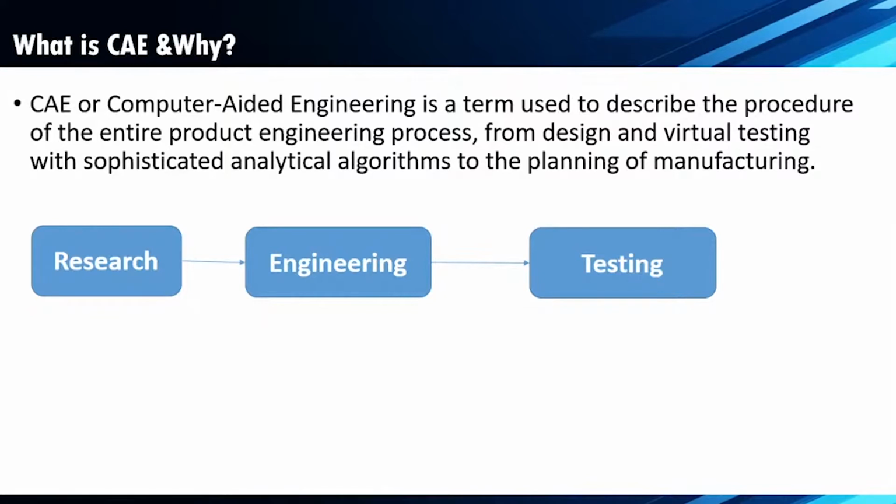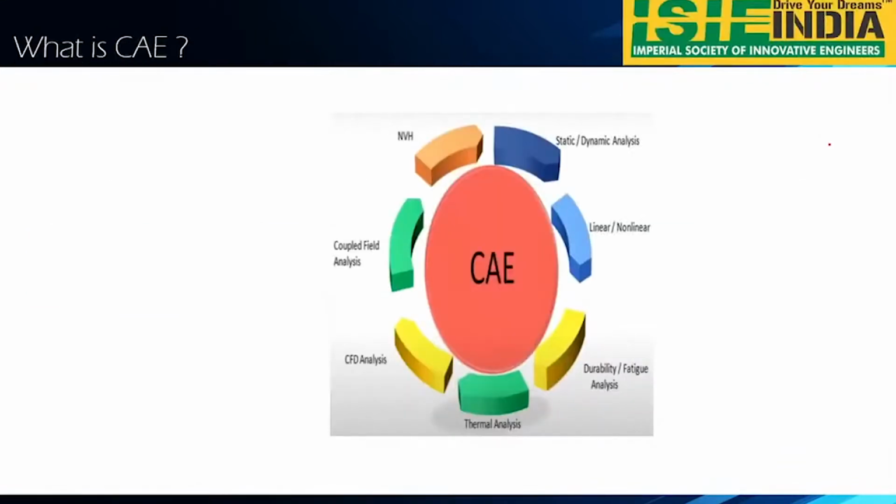When you are performing CAE, this is one of the most important things you have to keep in mind: first design, from design to virtual. To reduce the cost, we are using CAE. So here you can see what CAE is, what we are going to perform. As I said, we are going to perform different analyses. What are the different types of analysis we are going to perform in CAE?